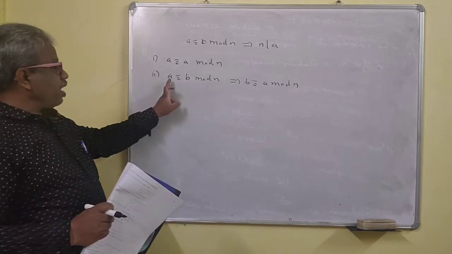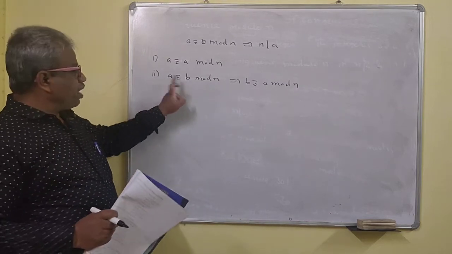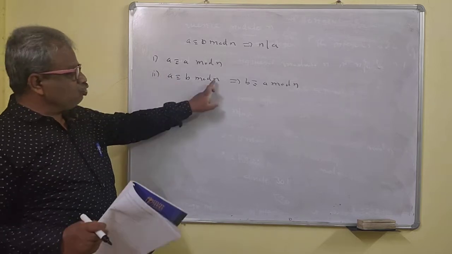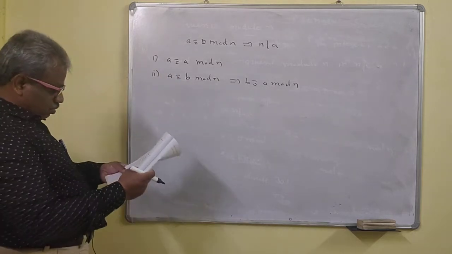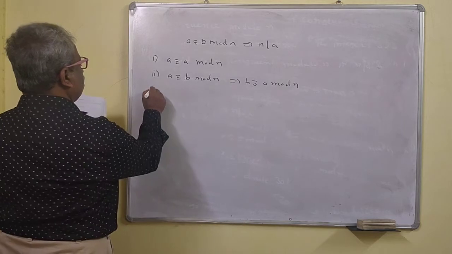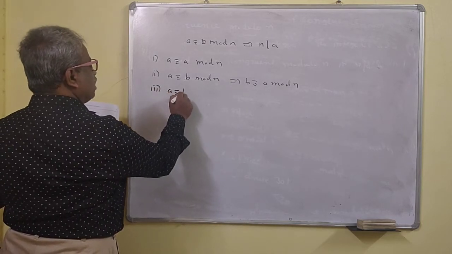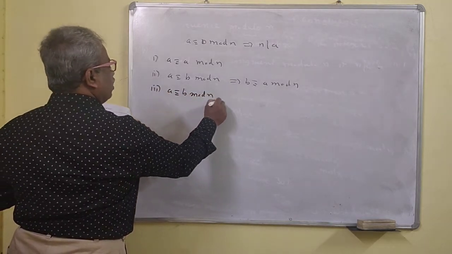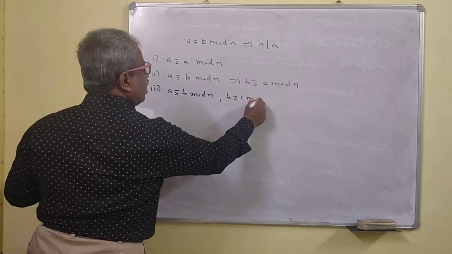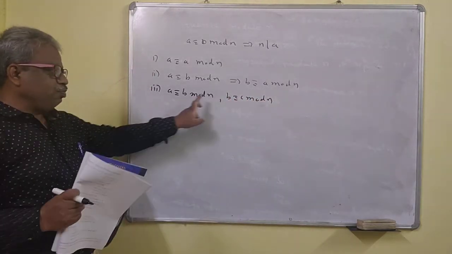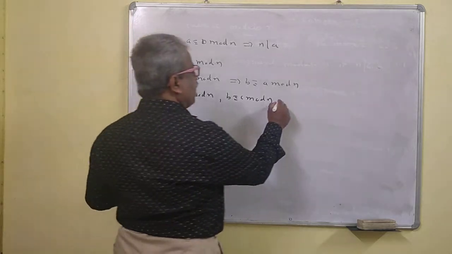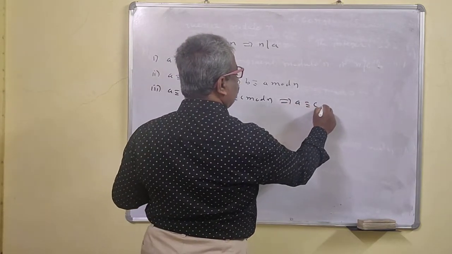That means you can take this difference or that difference. You can do A minus B or B minus A, whichever; this should be a multiple of N. Now next is third. A is congruent to B modulo N, and B is congruent to C modulo N. That means A is related to B, B is related to C, which implies that A is related to C.